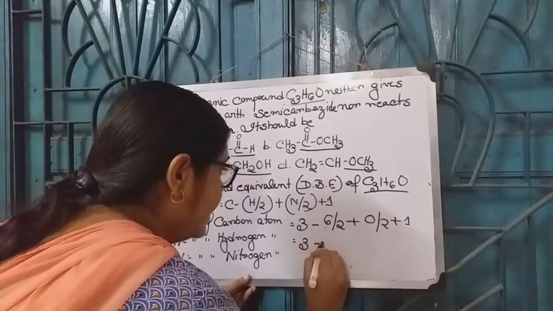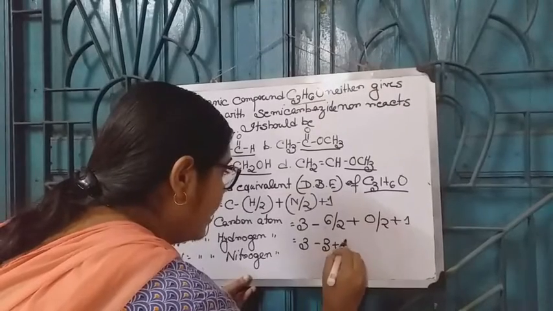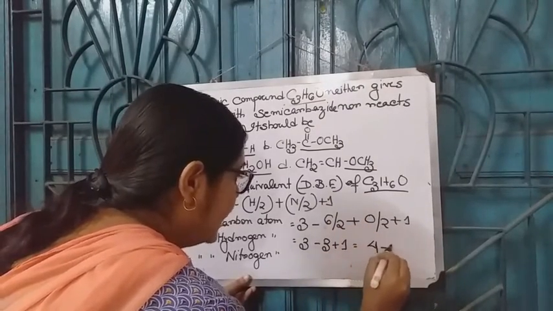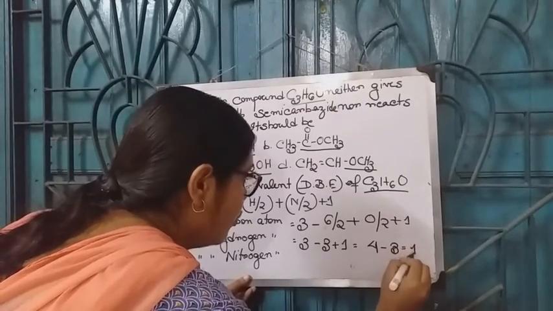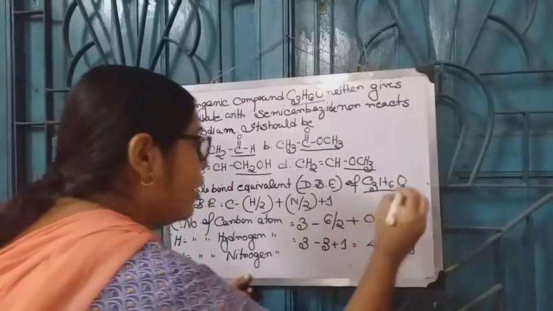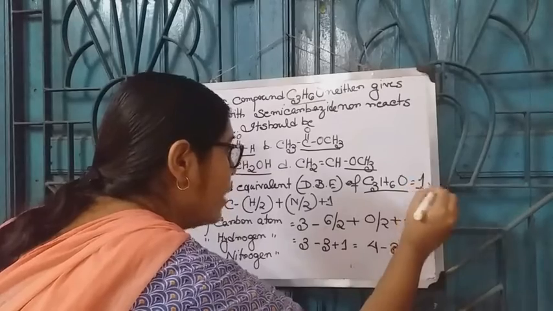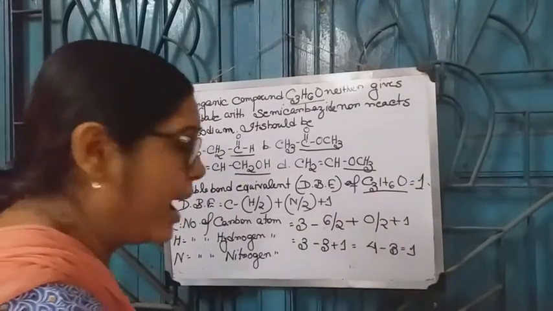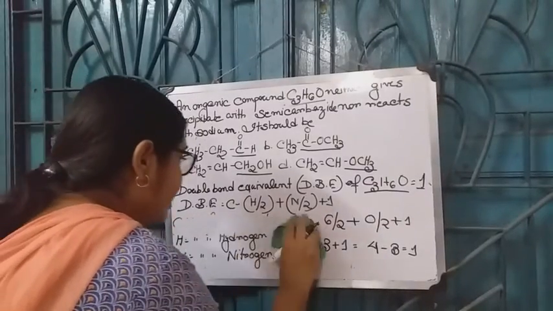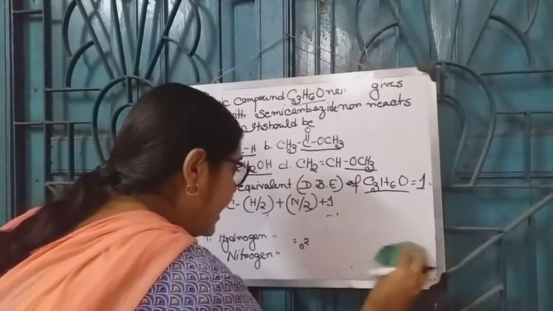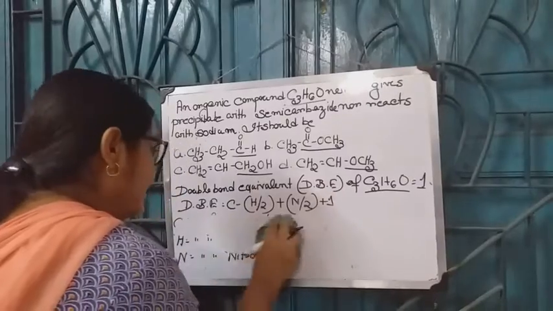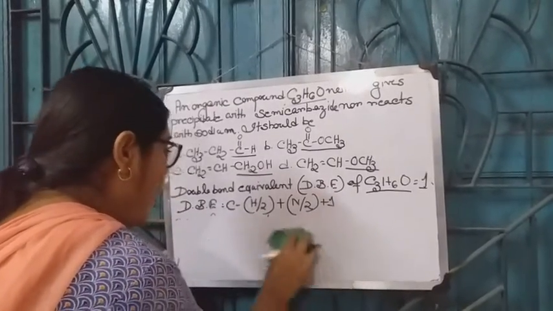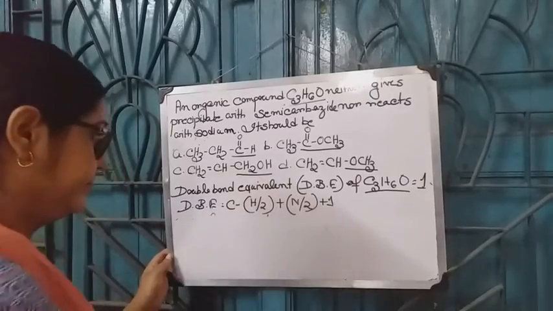3 minus 3 plus 1 is equal to 4 minus 3 is equal to 1. So DBE of C3H6O is 1. Now DBE 1 indicates that the compound either contains one double bond or contains a ring.